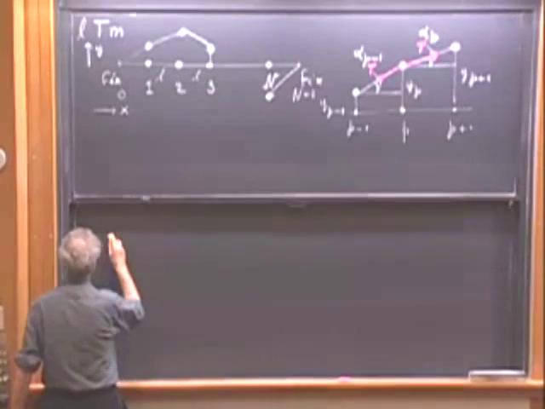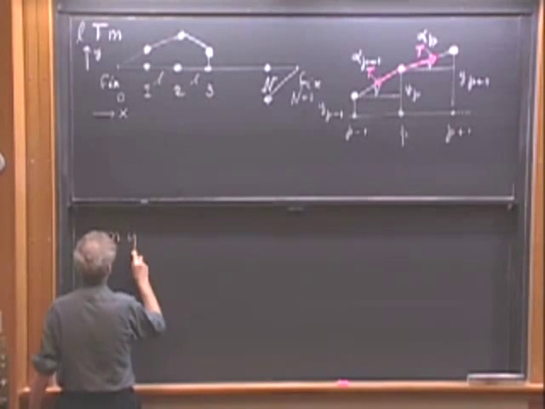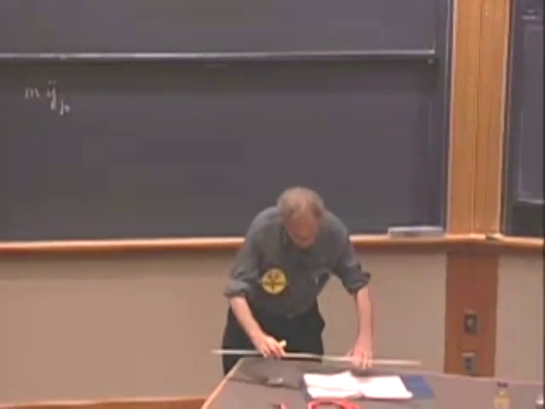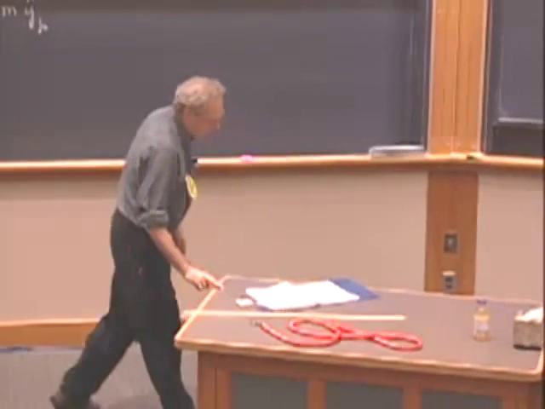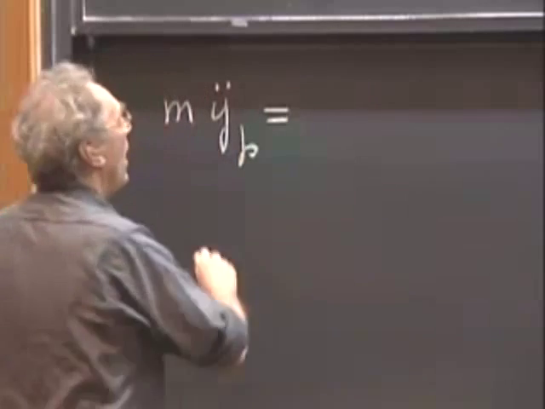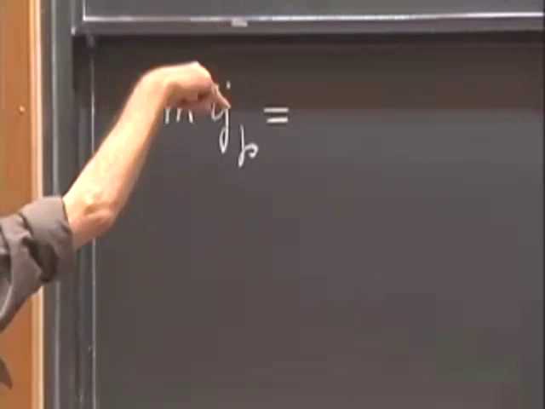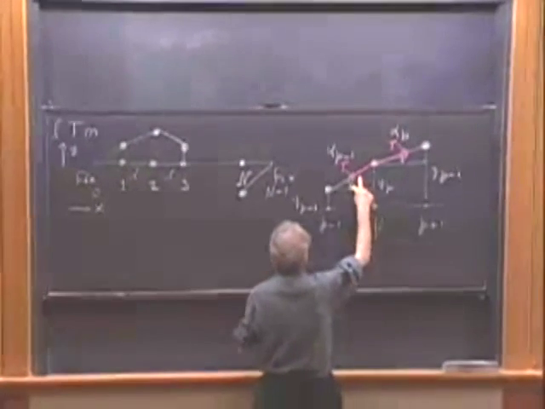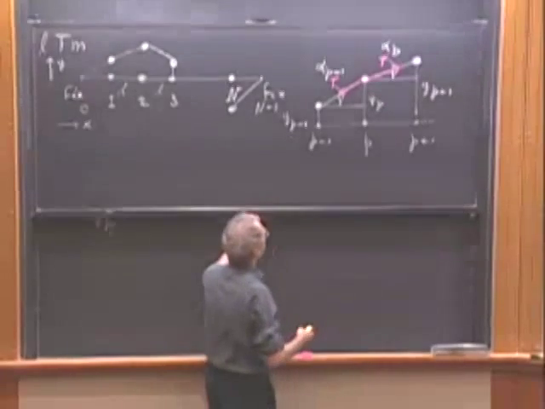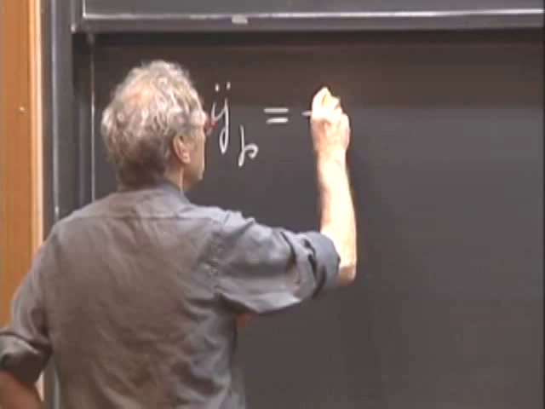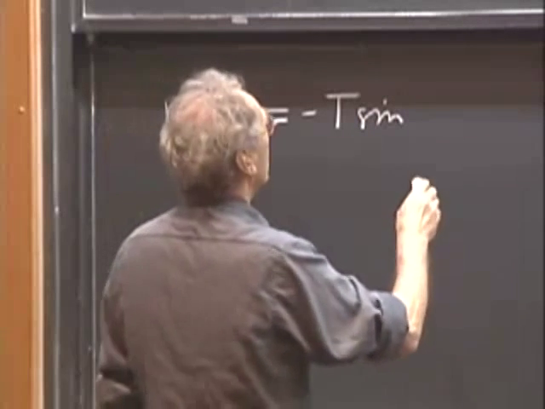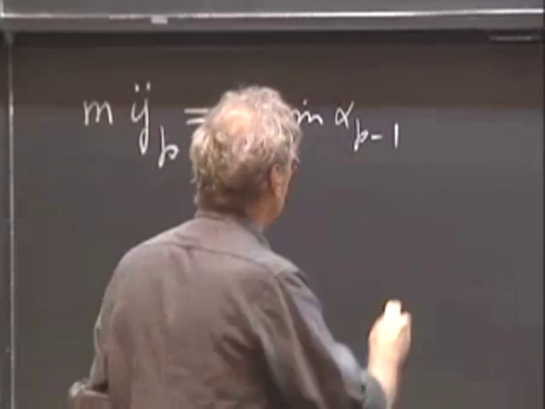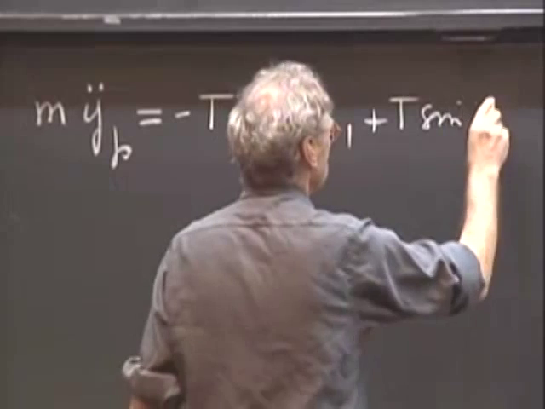So I can write down now, for that mass, for that location P, Newton's second law, and so I get M times the second derivative, d2y dt squared, of that position P. And I see I have one horizontal component, one vertical component that drives it down. That is due to this tension. And then I have one that drives it away from equilibrium. And so I'm going to get minus T times the sine of alpha p minus 1, and I get plus T times the sine of alpha p.